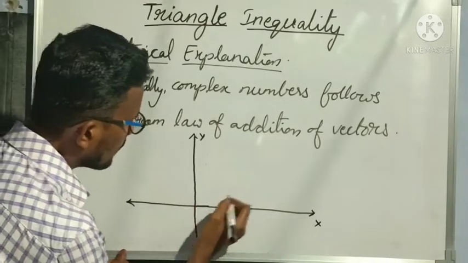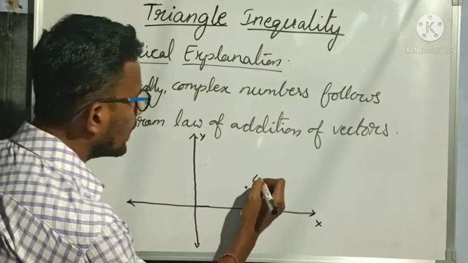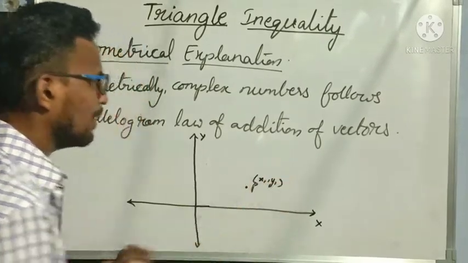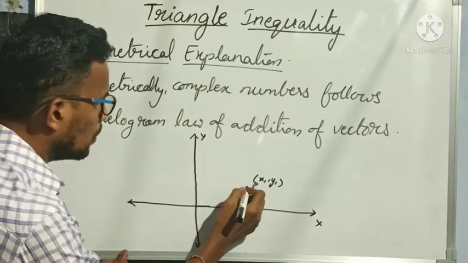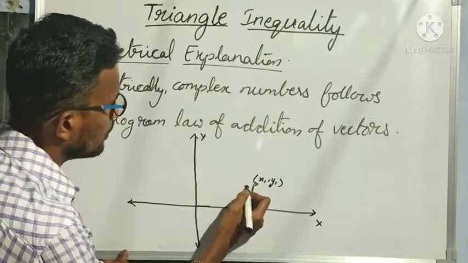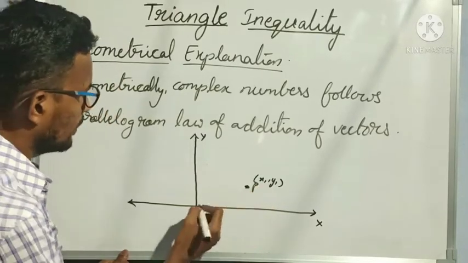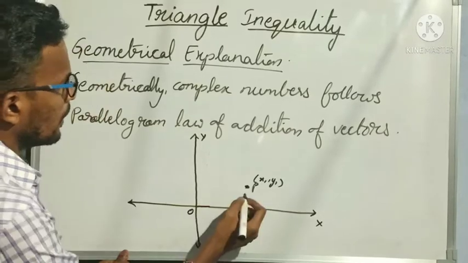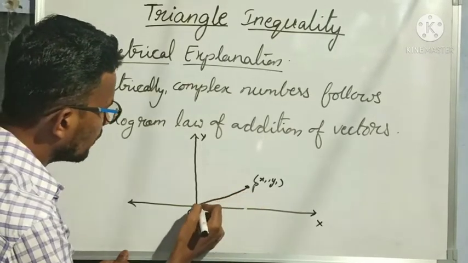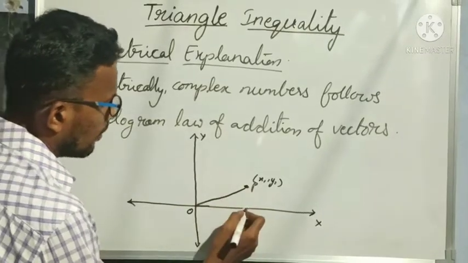Now I am plotting a point P here, and the coordinates of that point are x1, y1. Here this is the origin O. So OP is the magnitude of this complex number.